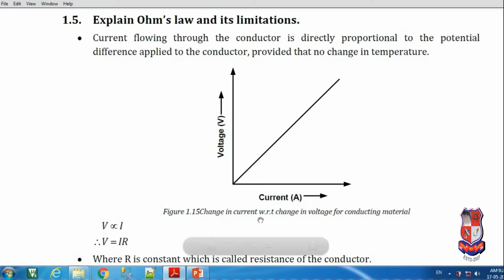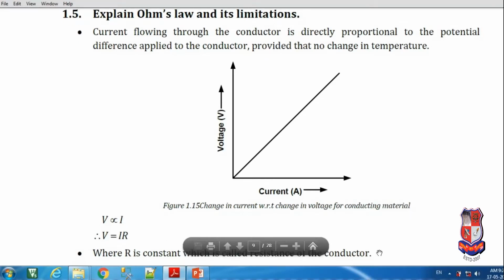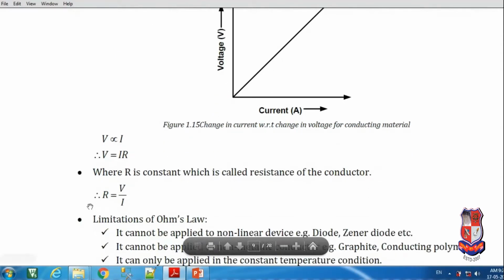So this is the graph of change in the current with respect to the change in the voltage. If the current increases, the voltage also increases. So this is the mathematical equation for Ohm's law: V is directly proportional to the current. As a constant we can take R, resistance. So V is equal to IR, that is Ohm's law. R is constant, which is called the resistance of the conductor. So now we can say R is equal to V by I.